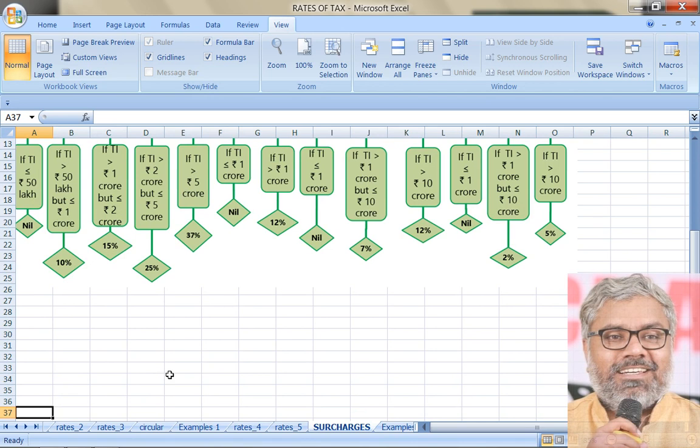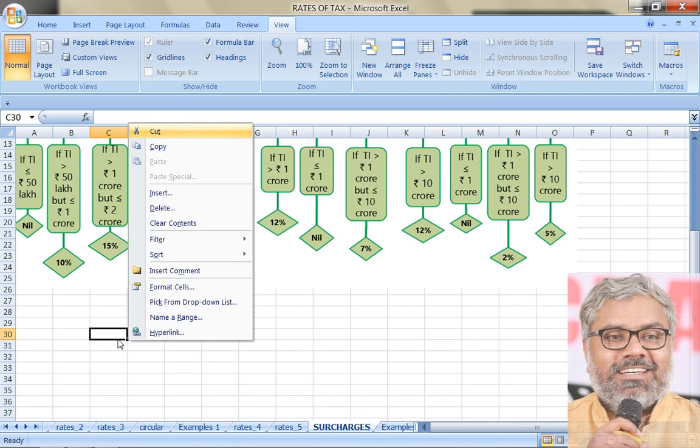Always keep in mind, never apply surcharge on income. These percentages are not on income. These are all on income tax. And what are these numbers? Only conditions. Exceeding, not exceeding, all those things are only conditions, not useful for any calculation. Once the condition is checked, those numbers become irrelevant. We can call them thresholds.